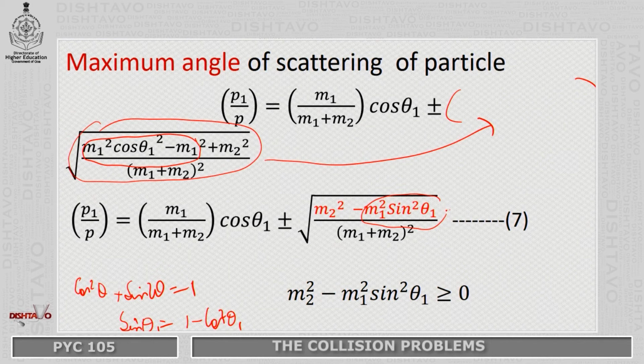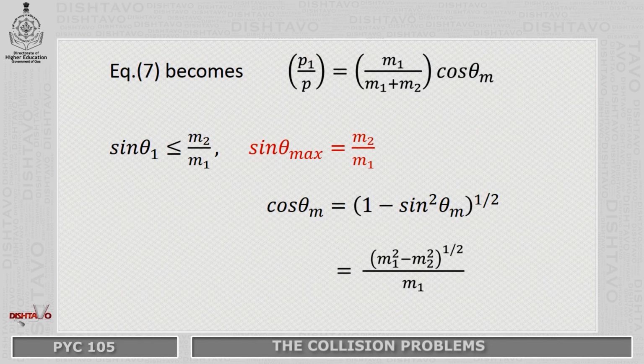This quantity cannot be negative, therefore it has to be positive. So, for this statement to be positive, this has to be greater than 0, and from that we get the maximum angle that it can have. It cannot be more than that, otherwise it will be a negative quantity. Therefore, equation 7 becomes P1 upon P2 equals m1 upon m1 plus m2 cos theta m at the maximum angle.